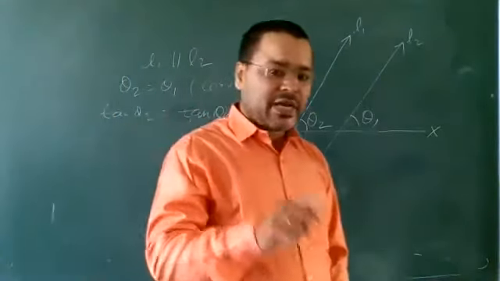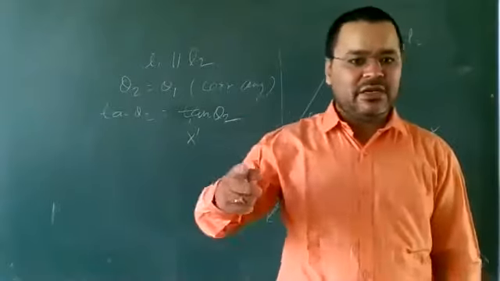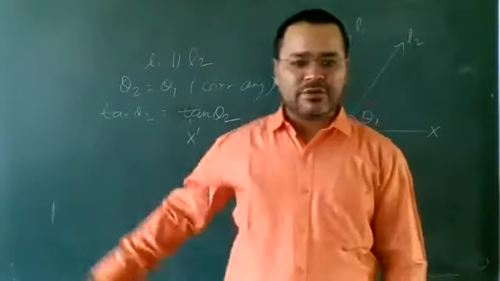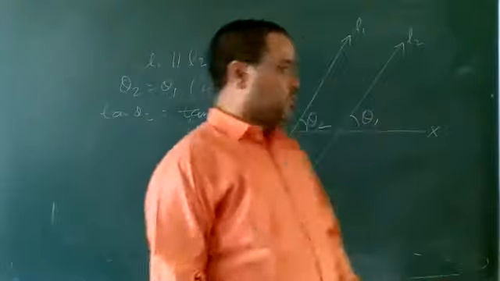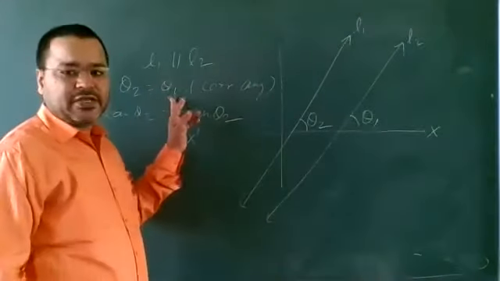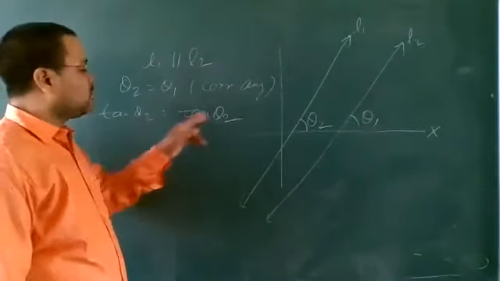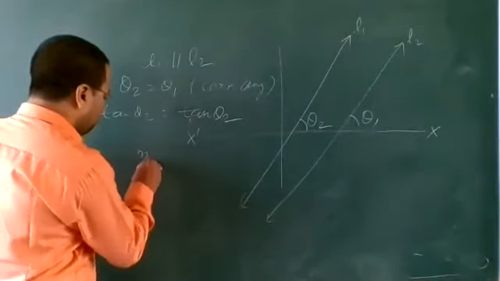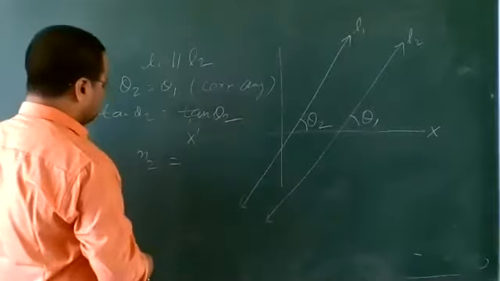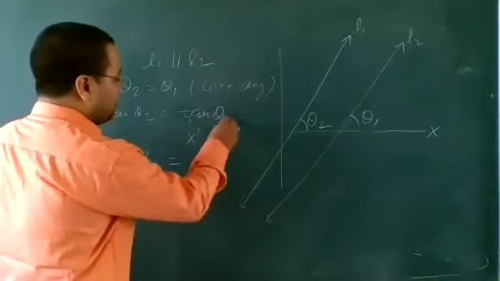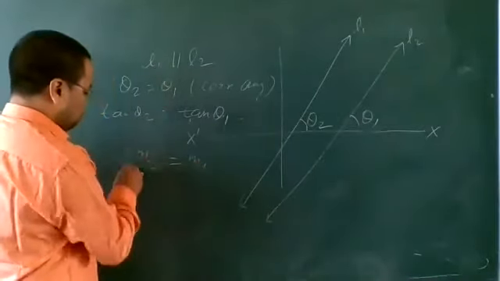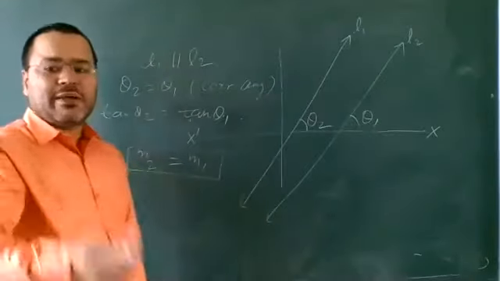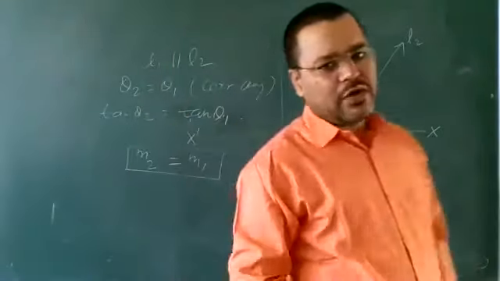Just like if 45 degrees is equal to 45 degrees, then tan 45 will be equal to tan 45. So if theta 2 is equal to theta 1, then tan theta 2 is equal to tan theta 1. Tan theta 2 is m2 and tan theta 1 is m1, so m1 is equal to m2.